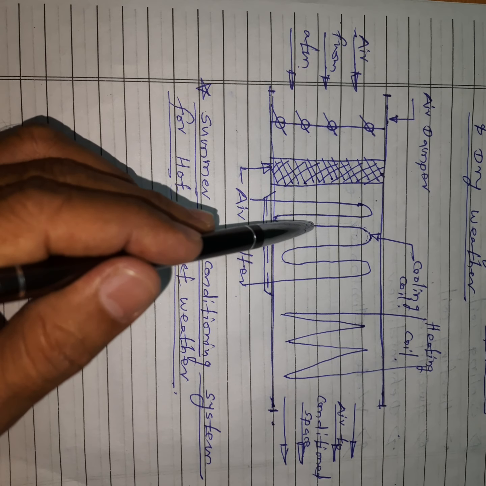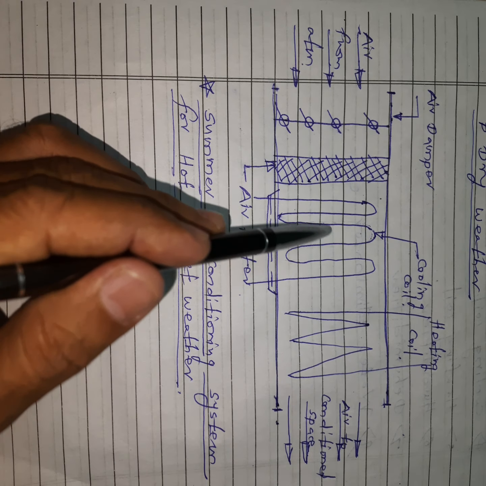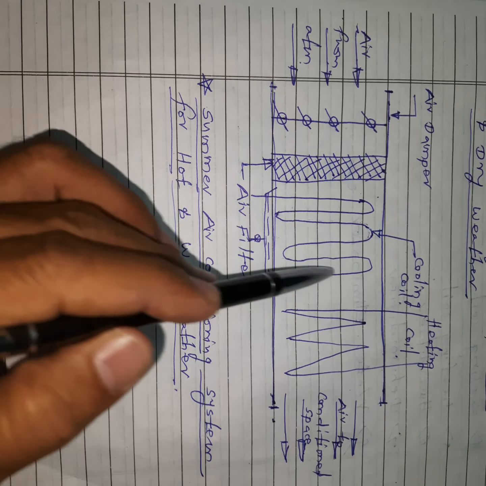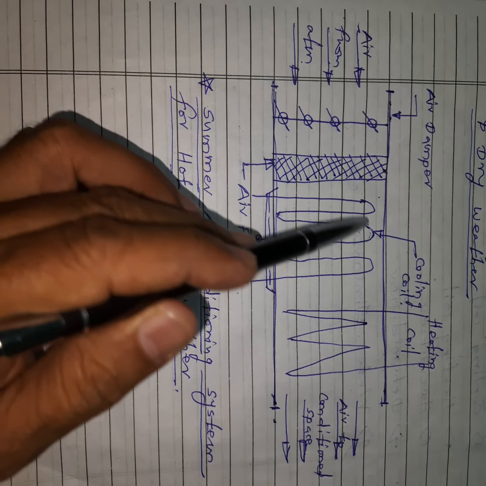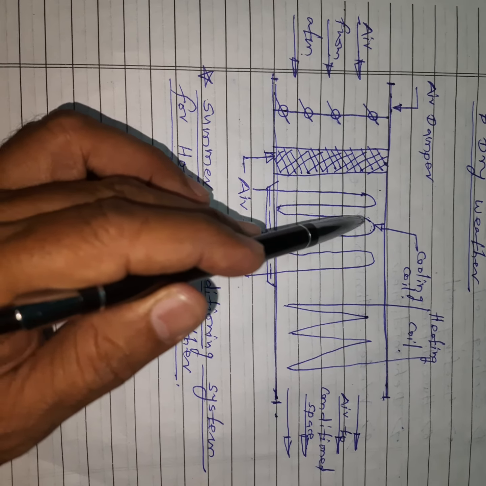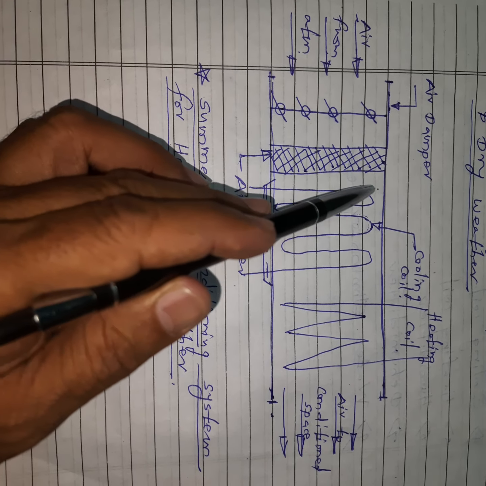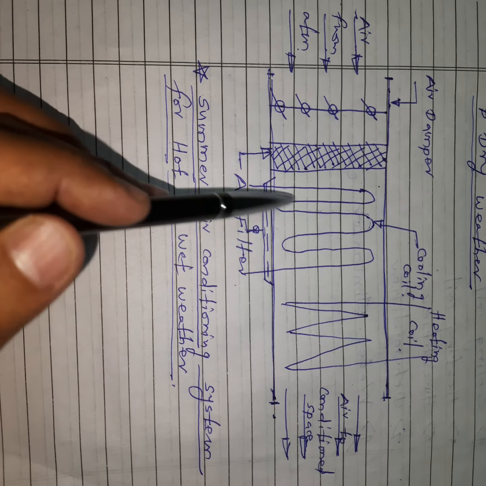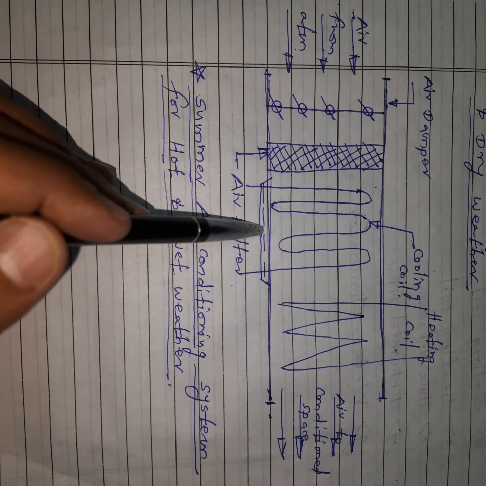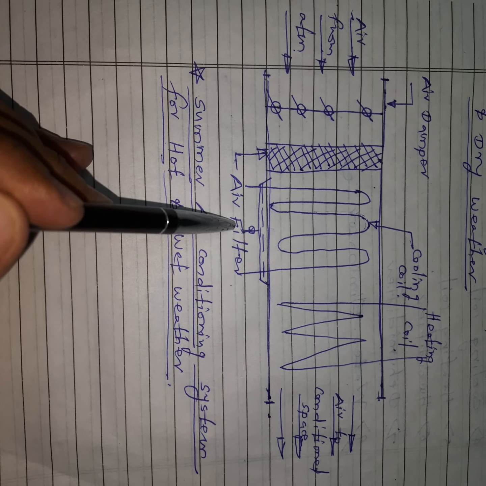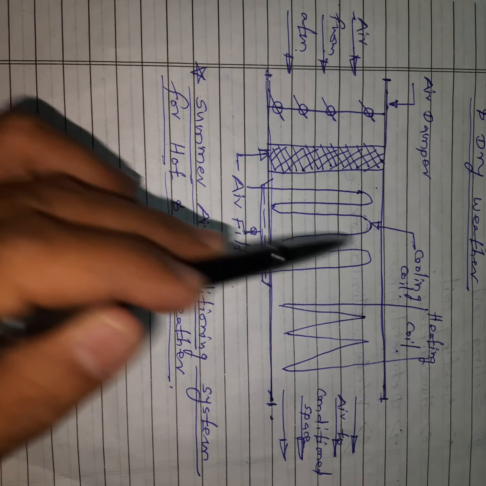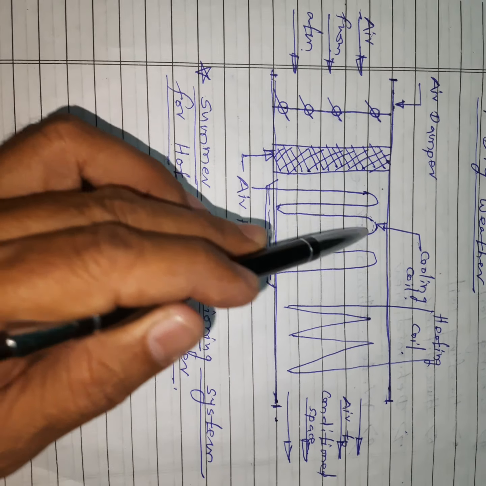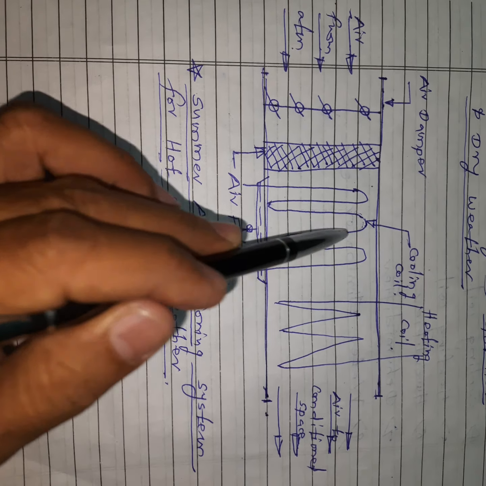Why is it decreased up to 5 degrees centigrade? When the temperature is decreased up to the dew point temperature of the water vapor present in the air, that water vapor gets condensed when it comes in contact with the cooling coil. The condensed water is collected in the bottom tray and removed from the drain. Here some humidity is decreased and comes up to the required humidity. Humidity decreases by using this cooling coil, and temperature decreases.